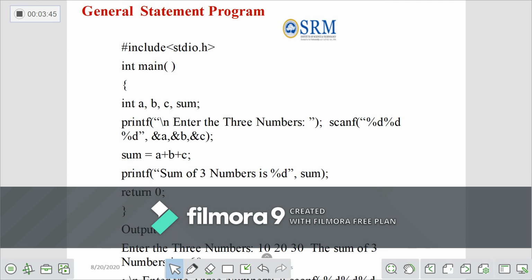Then sum equal to A plus B plus C. A normal addition expression is used. The result is stored in the new variable sum. Finally the result is displayed using the printf statement. If you execute this program, it will first ask for three numbers, then the sum of the three numbers will be displayed as output.